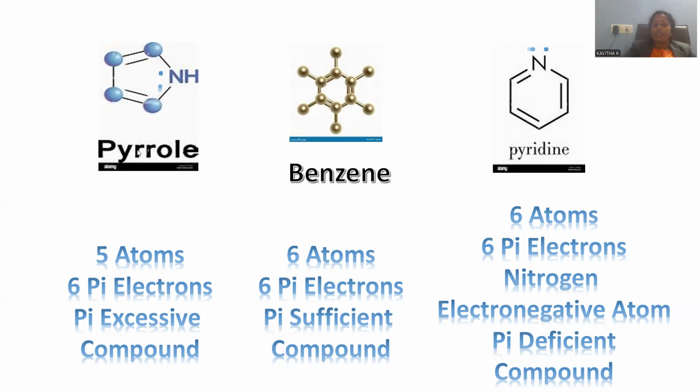Whenever pyrrole is taken into consideration, the ring system is composed of 5 atoms only. But if you count the number of electrons, 6 pi electrons are available, right? So 5 atoms are experiencing a 6 pi electron system, so the electron count is greater compared to the number of atoms.